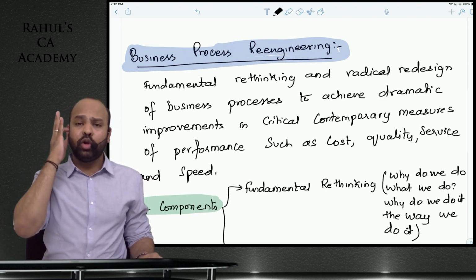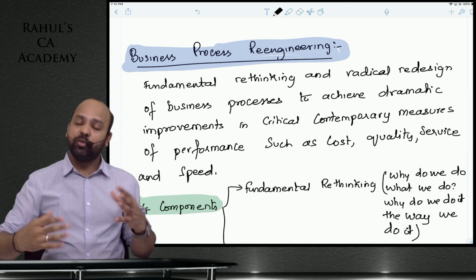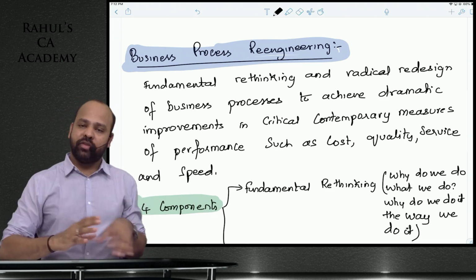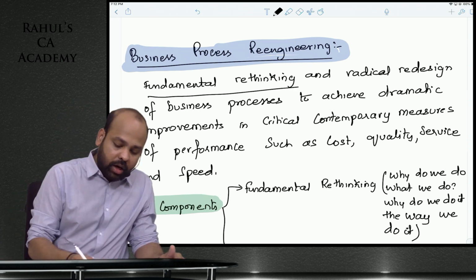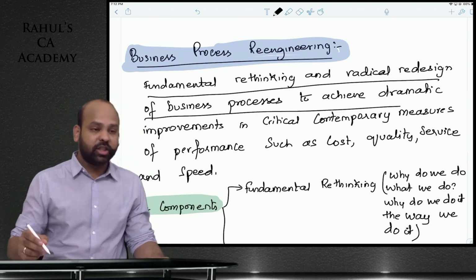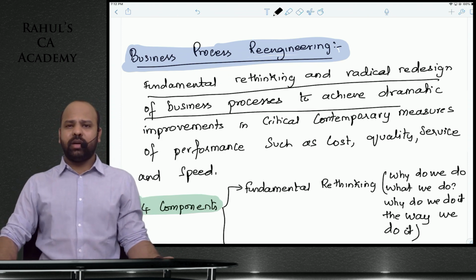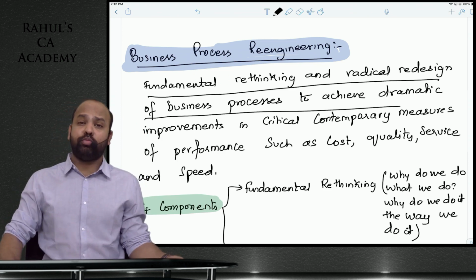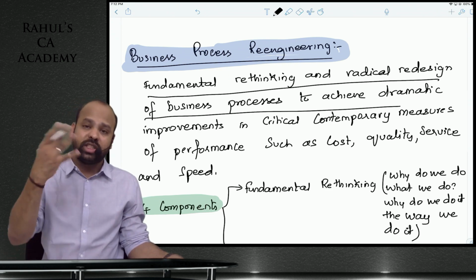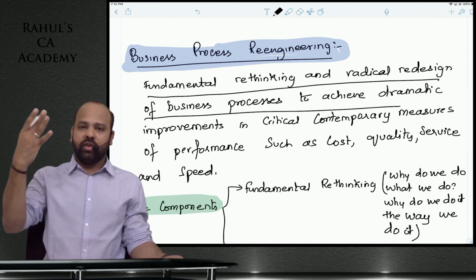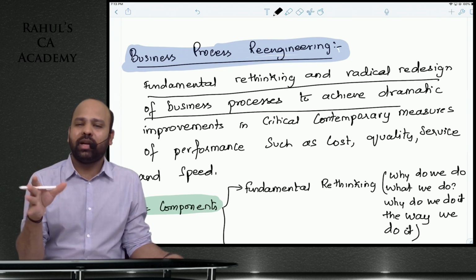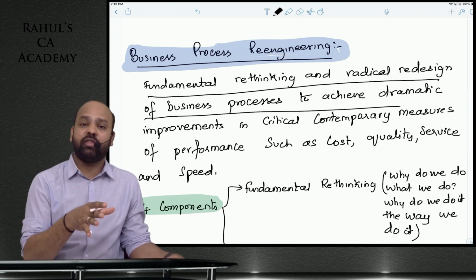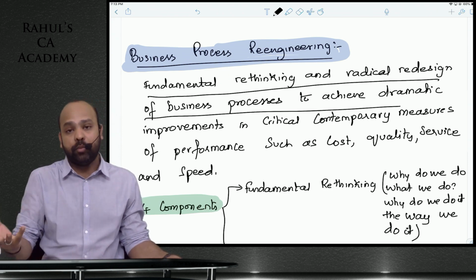It is more about modifying the existing processes for drastic improvements, for dramatic improvements. So it is fundamental rethinking and radical redesign of business processes. One famous author said there is not so much radical also, because process innovation is the radical thing. Process innovation says altogether a new thing. So business process reengineering is more or less about the existing processes, modifying the existing processes for dramatic improvements.